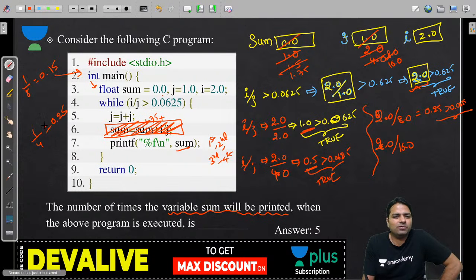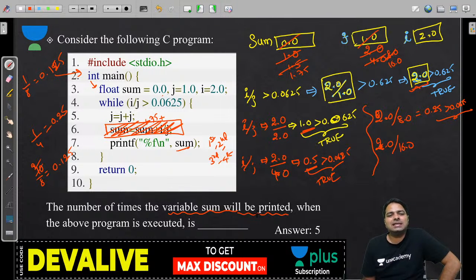Come on, guys. What is 1 by 8? Quick. 0.125. You can understand easily.